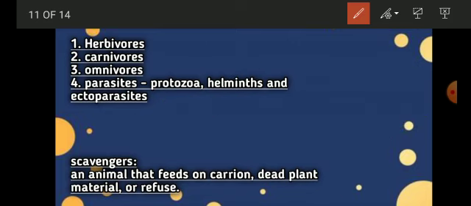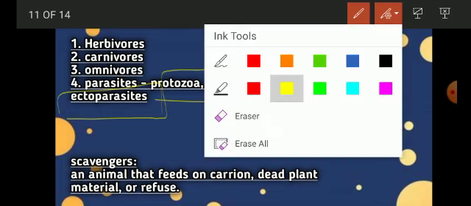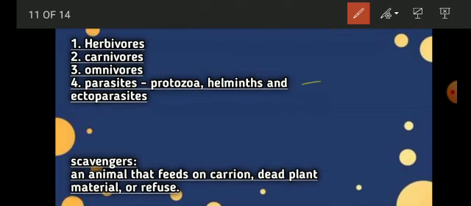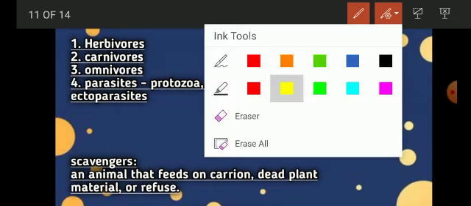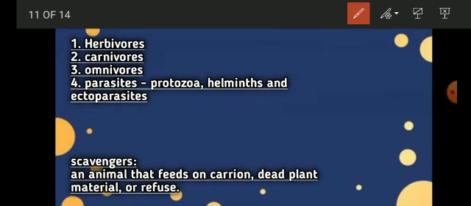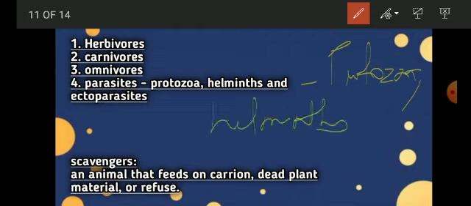This is not given in your textbook, so you can make a note of this so that it will be useful for your board examinations. So what are the three main types of parasites? That is your protozoa, helminths, and your ectoparasites.